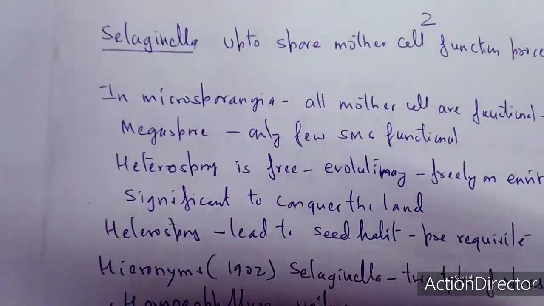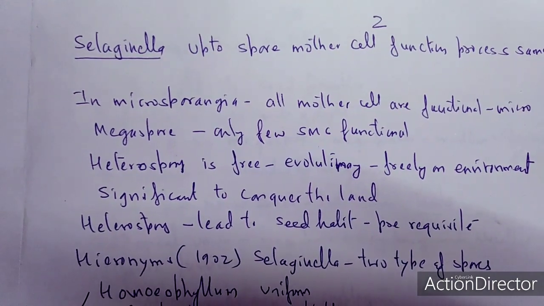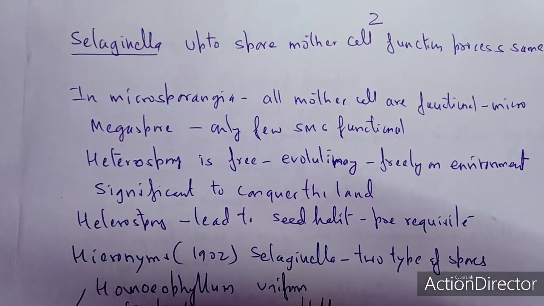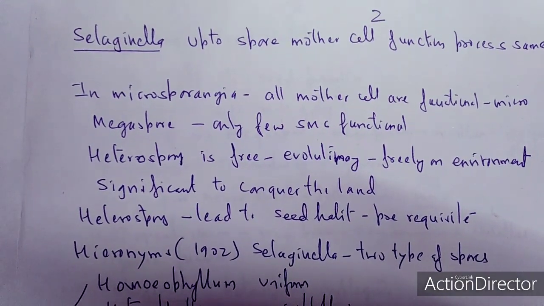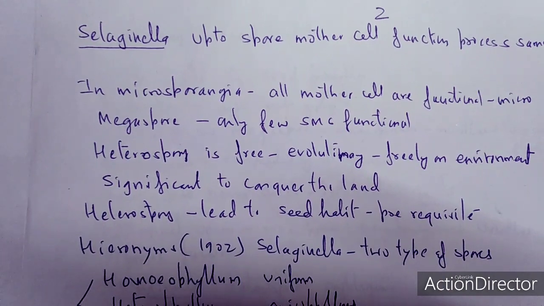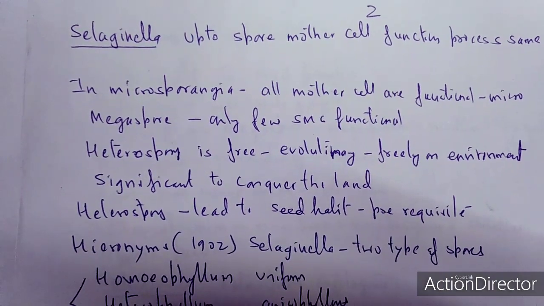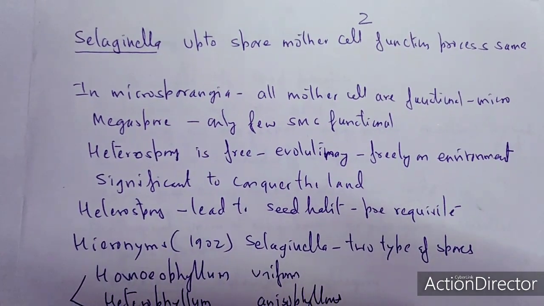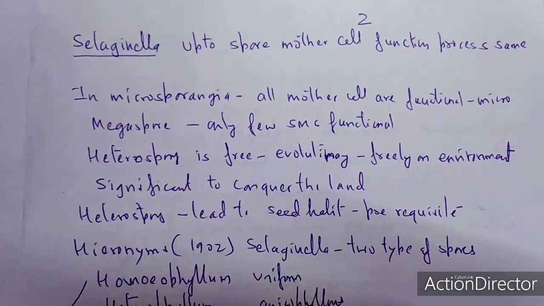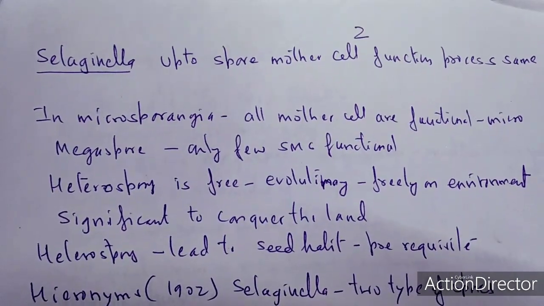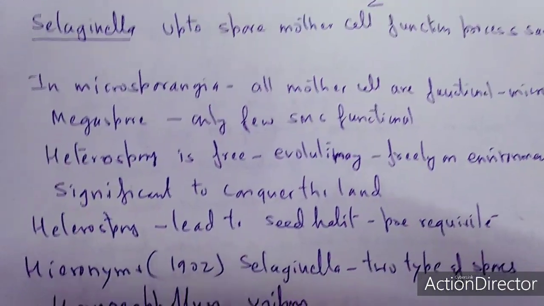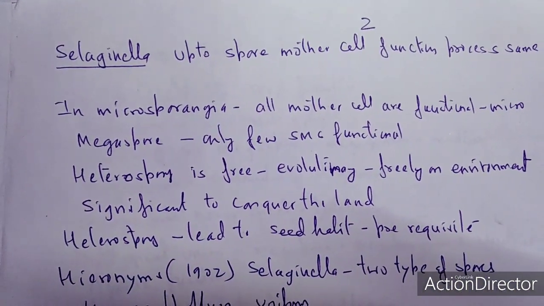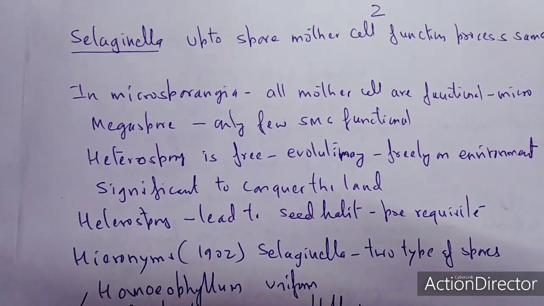And as we started the topic with Selaginella, it is ultimately the first plant where two different types of spores are produced, and this is called heterospory. But technically, no true seeds are produced in Selaginella. In Selaginella, the spore mother cell functions in the same process as we just discussed, in the developmental stage of megasporogenesis.